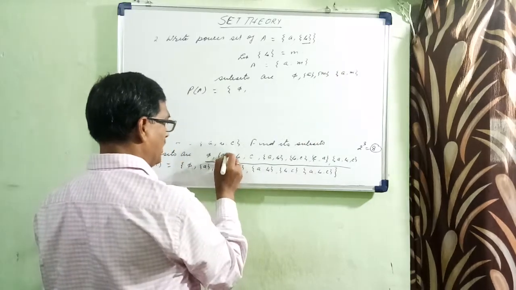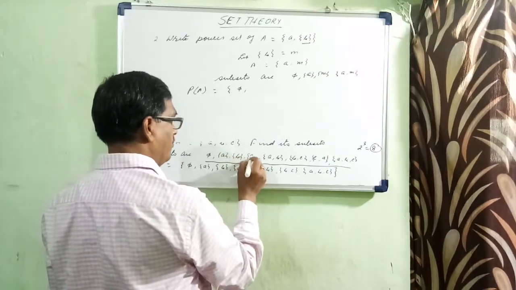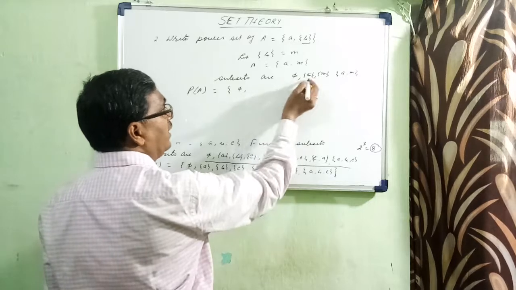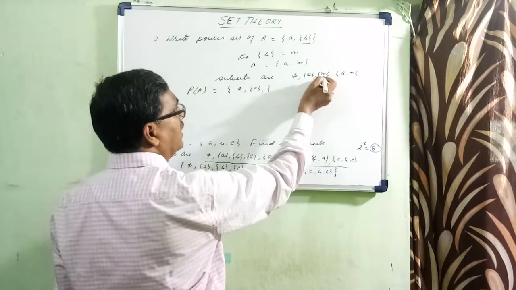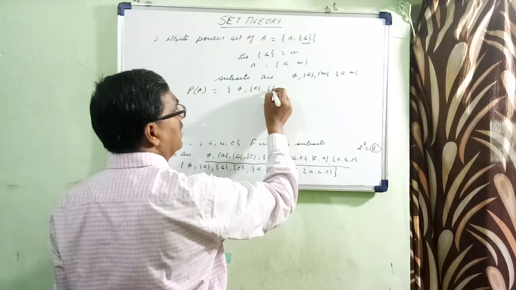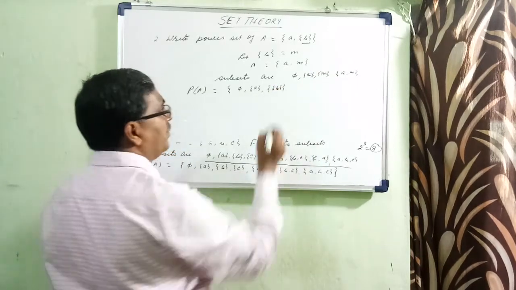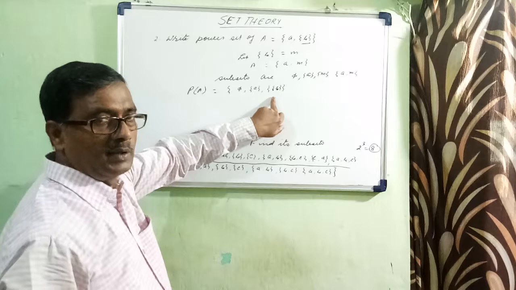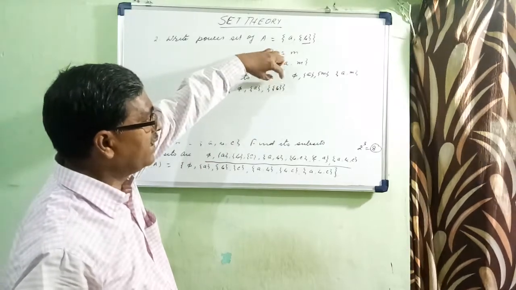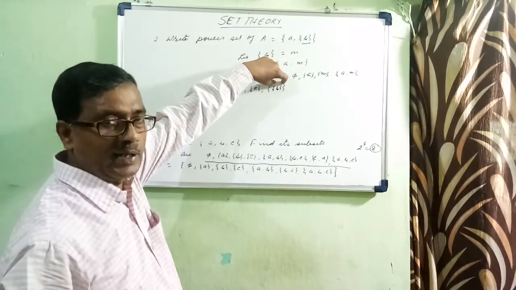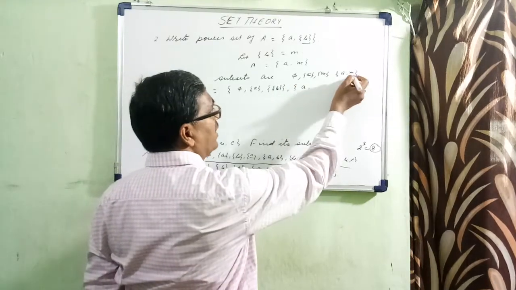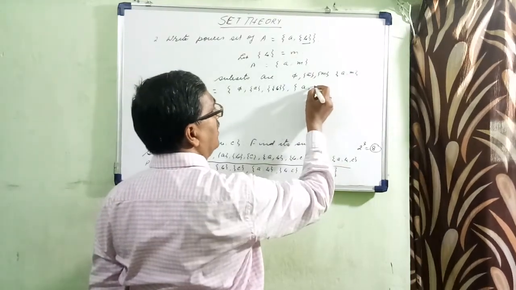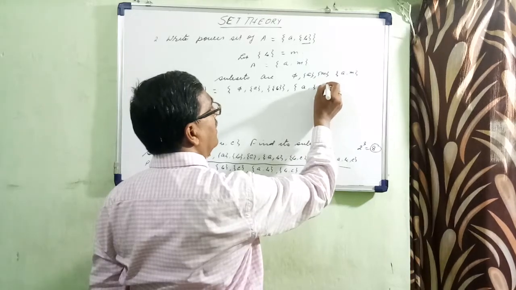Here also you take them in brackets. So phi, then {a}, then m is what? {b}. Mind it. That is what I wanted to show you, that it should carry the double brackets. And here will be {a} and what is the value of m? b.